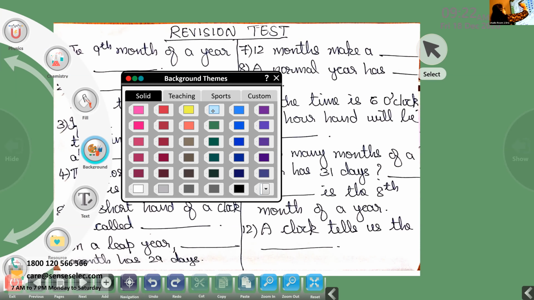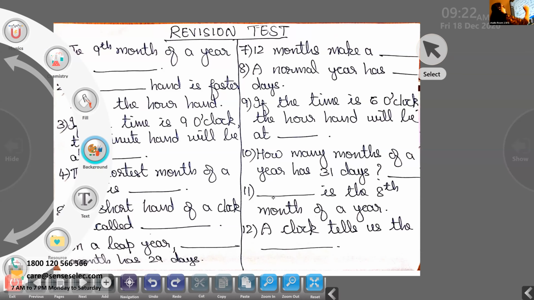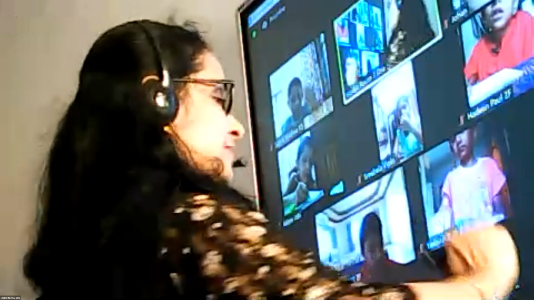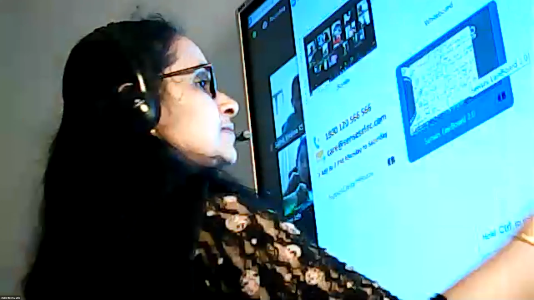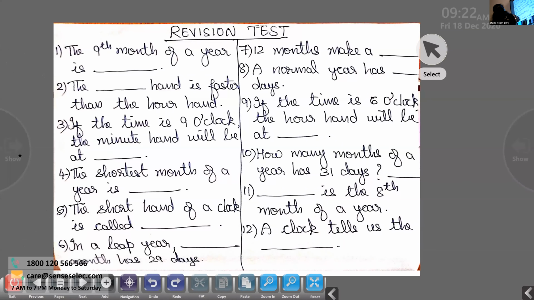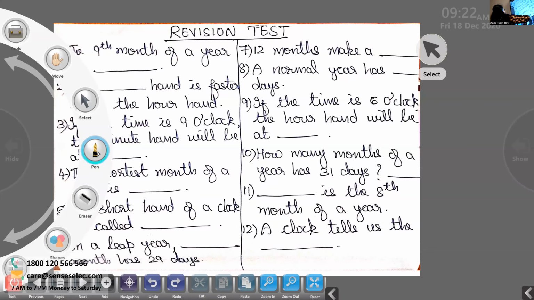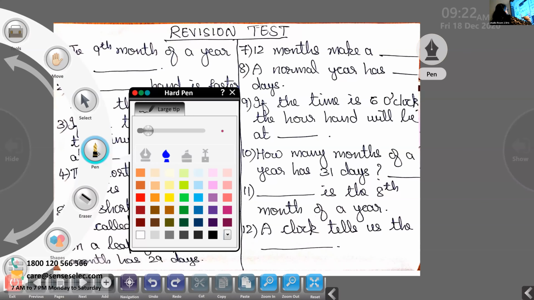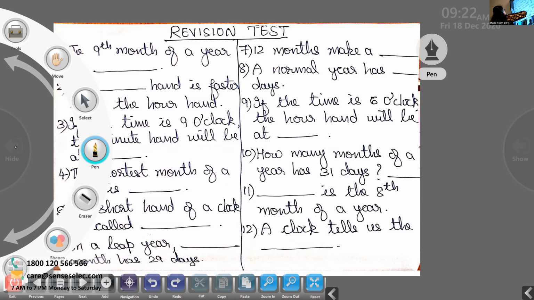Is the question paper clear? The question paper was clear, right? Yes. Okay, showing a thumbs up. So 12 questions are there. If you want, I will just read the questions for you.